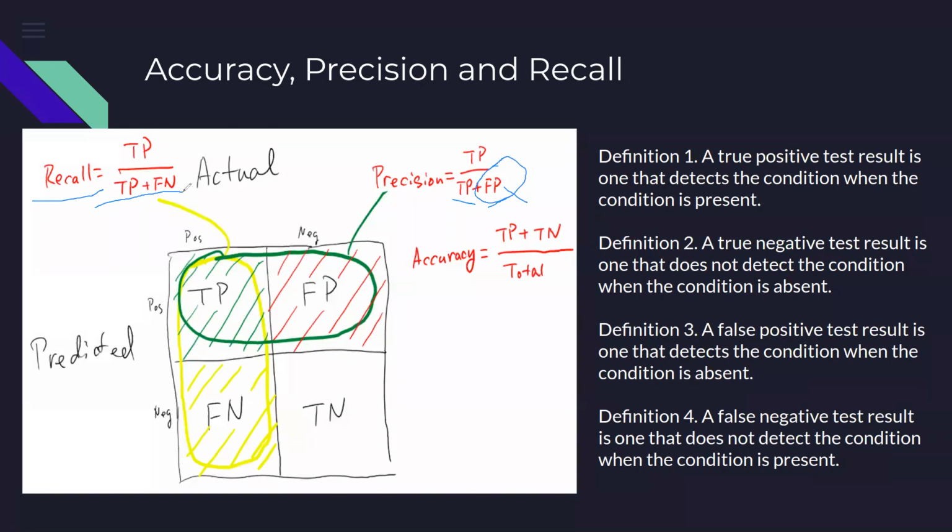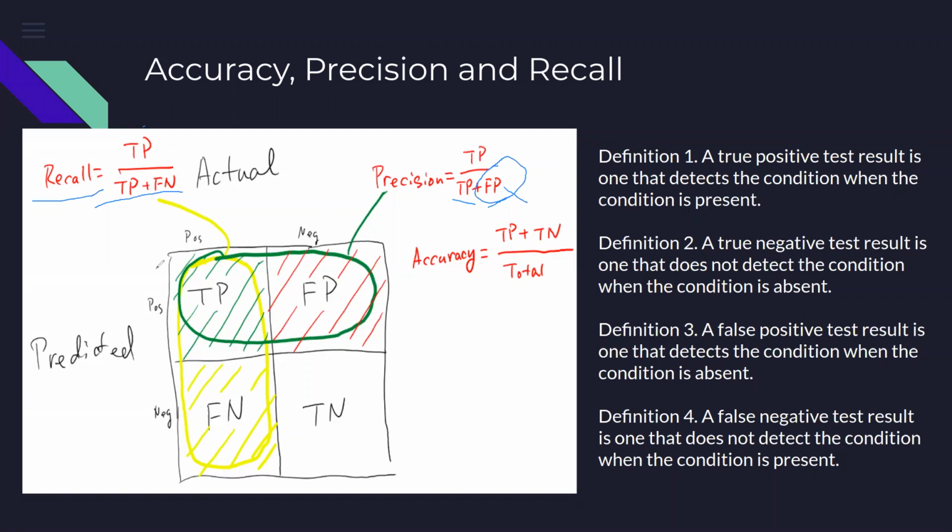And the false negative means the person was identified as negative, but that was incorrect. He was actually positive, but the system says he is negative. So TP plus FN identifies all the people who were truly positive, having that condition. And out of them, how many did I identify as having that condition? So recall is about finding the people who actually have the condition.